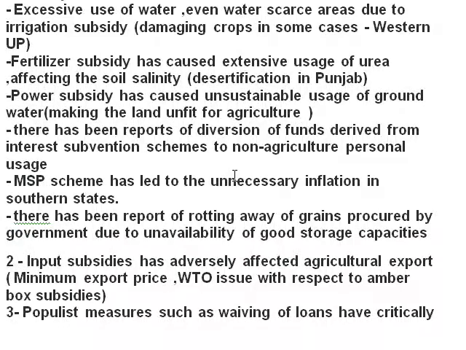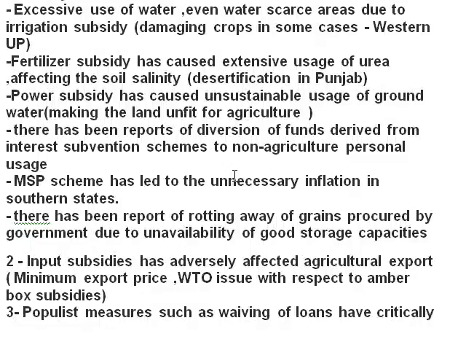Power subsidy has caused unsustainable usage of groundwater, making the land unfit for agriculture. There have been reports of diversion of funds derived from interest subvention scheme to non-agricultural personal usage. MSP scheme has led to unnecessary inflation in southern states. There have been reports of routing away of grains procured by government due to unavailability of good storage capacities.